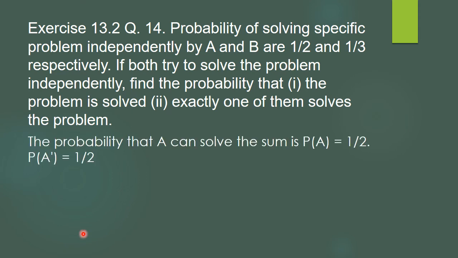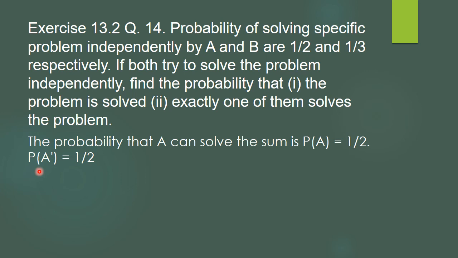Here we have stated again the same, that P of A is half. As P of A is a half, it means the probability that he will solve the sum is half. So the probability that he will not solve is A dash. What is A dash? It's the complement. And the probability of a complement is always 1 minus the probability of the event. So here it will be 1 minus half, that is a half. P of A dash means he is not solving it. Why have we calculated this? When we solve the sum, you will come to know, because that is the easiest way to solve it.